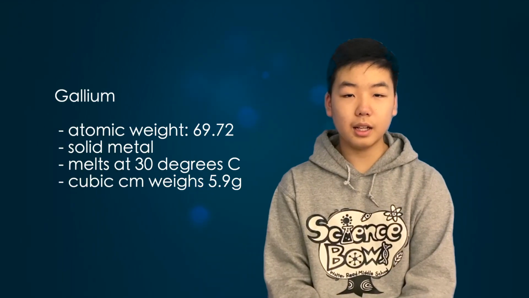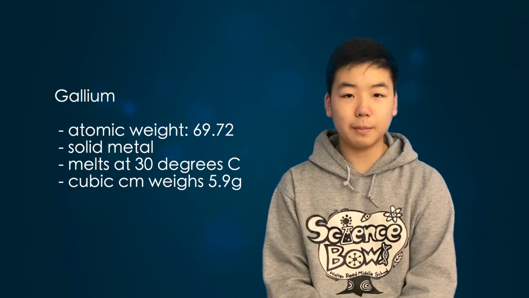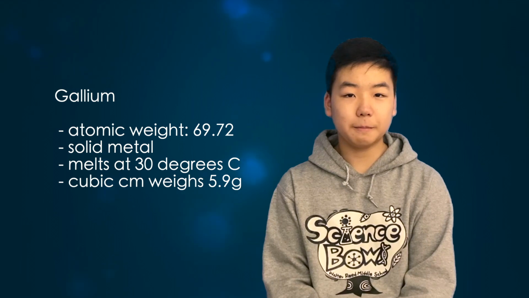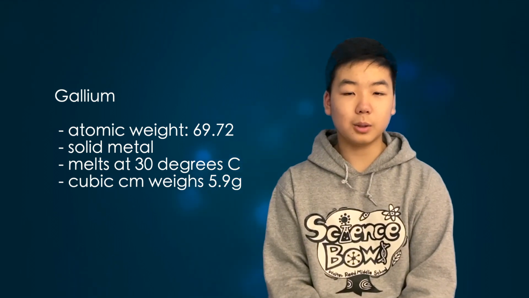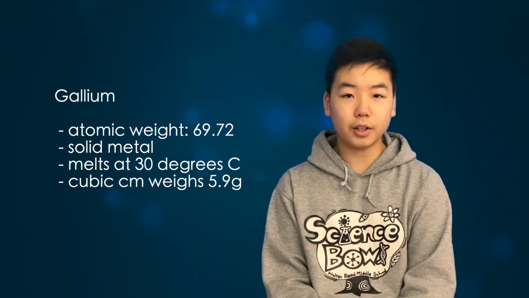So were Mendeleev's predictions correct? Gallium's atomic weight is 69.72. It is a solid metal at room temperature and it melts at a meager 30 degrees Celsius, so it melts in your hand. A cubic centimeter also weighs 5.9 grams, so Mendeleev's predictions were very accurate.